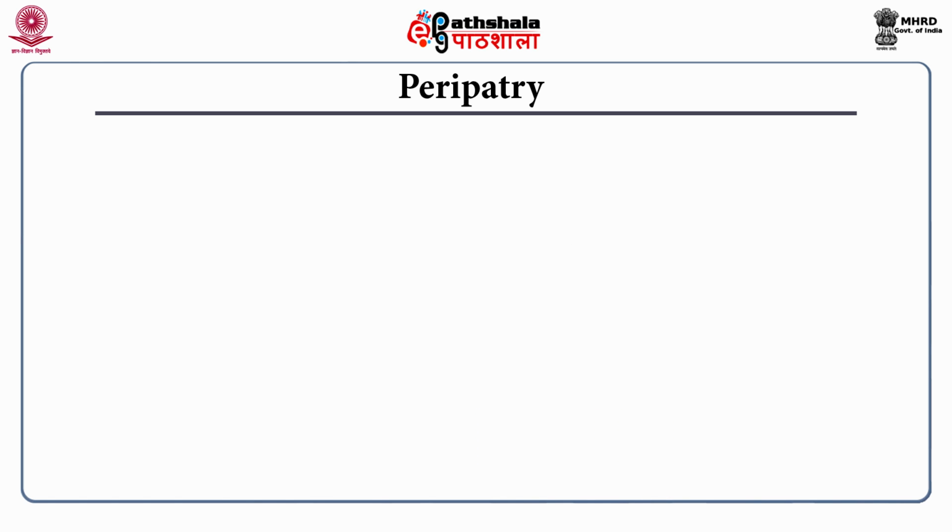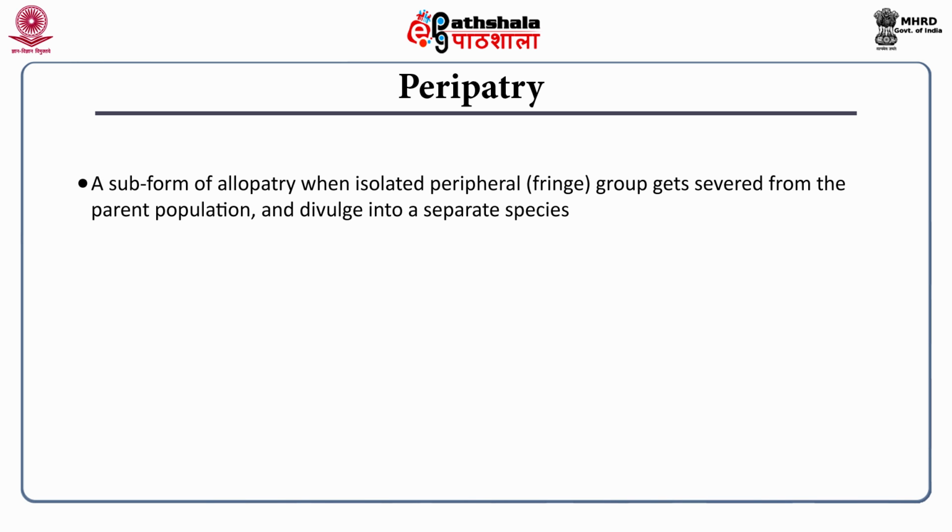The second mode of speciation is peripatry. As the name says, peri means peripheral speciation. This is a subform of allopatry, where an isolated peripheral fringe group gets severed from the parent population and forms a separate species.